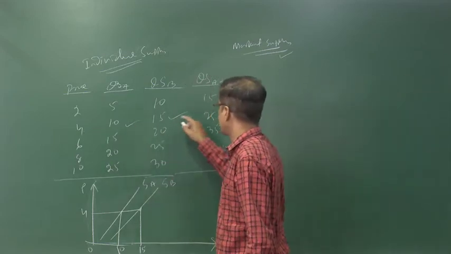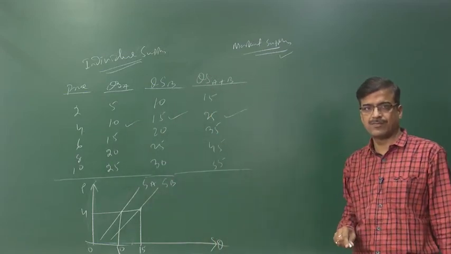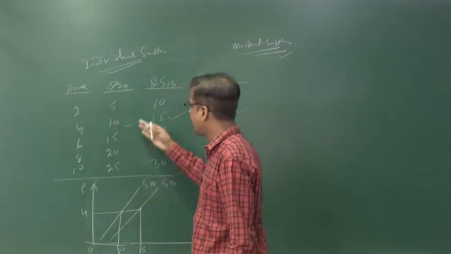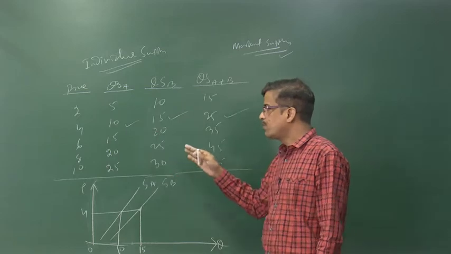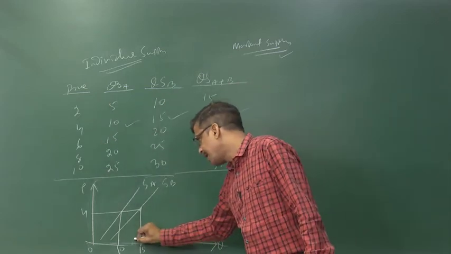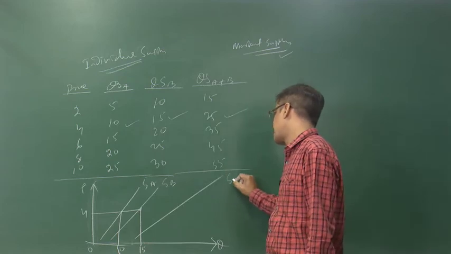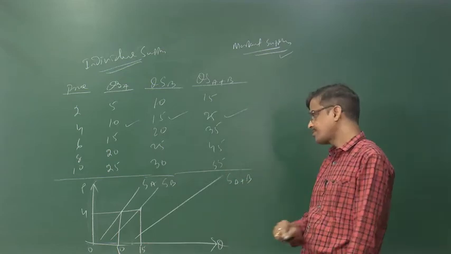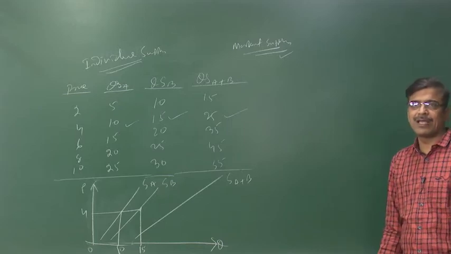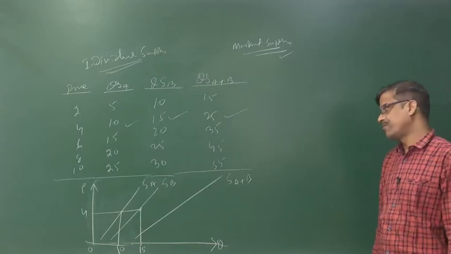The market supply is 25. So, corresponding to this price, we also plot this price with this quantity supplied, and that curve looks like this, the supply of A plus B, which is the addition of the supply of A and the supply of B.